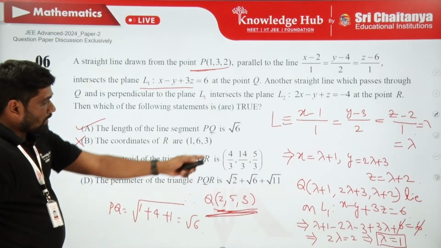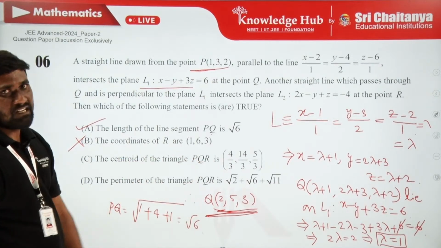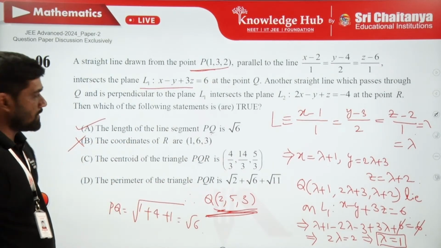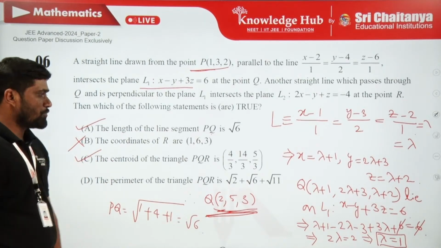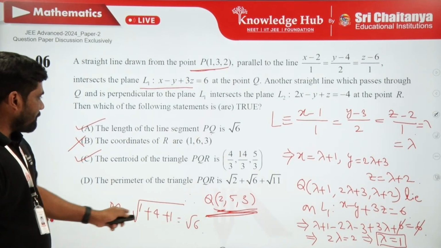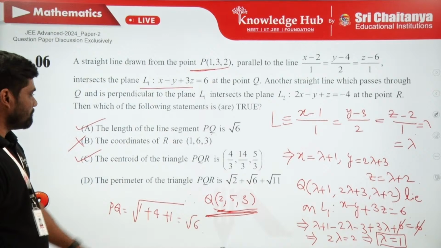Yes. What is the centroid which is given? 4 by 3 comma 14 by 3 comma 5 by 3. Yes, this is going to be the right option. And now we have PQ. Let me find QR.